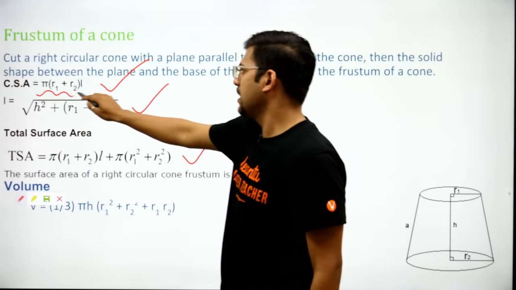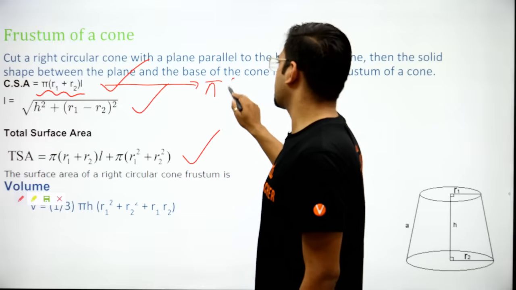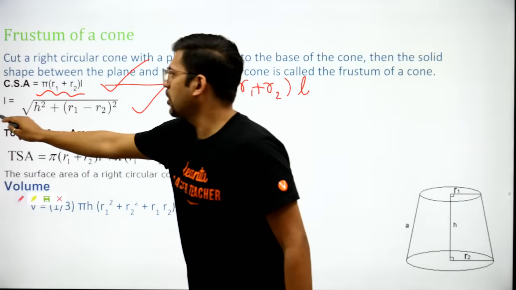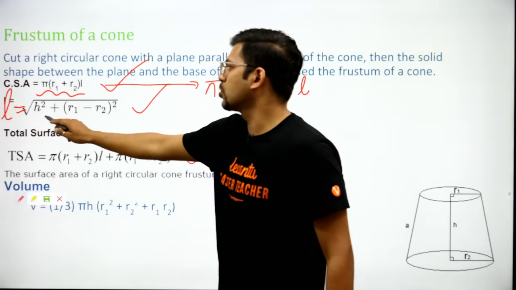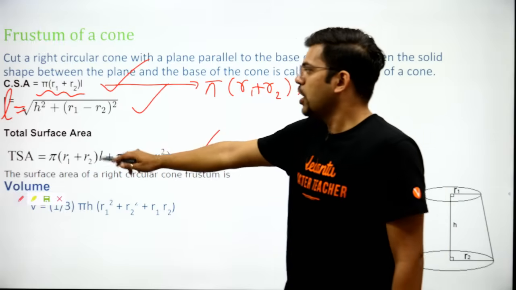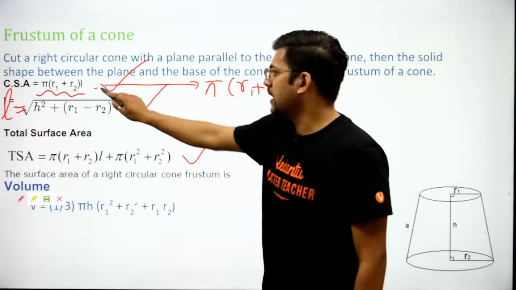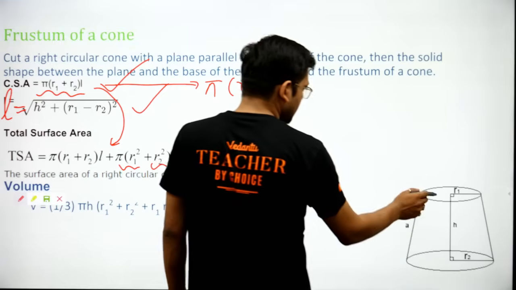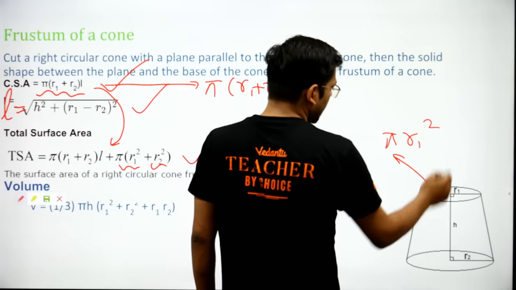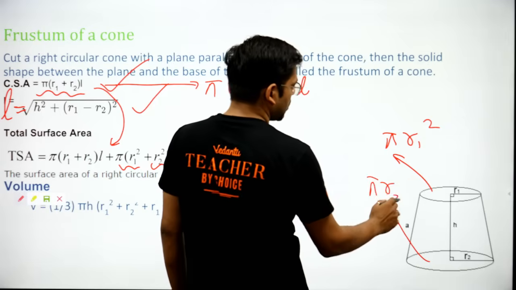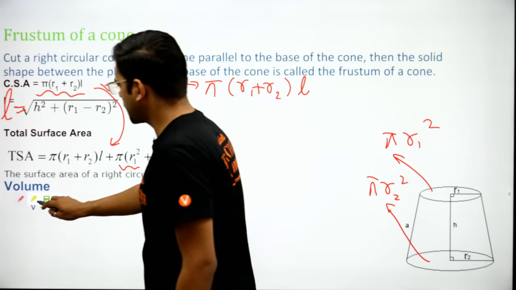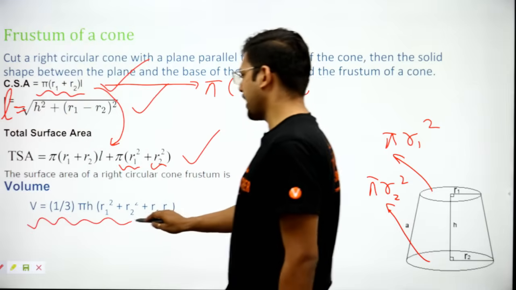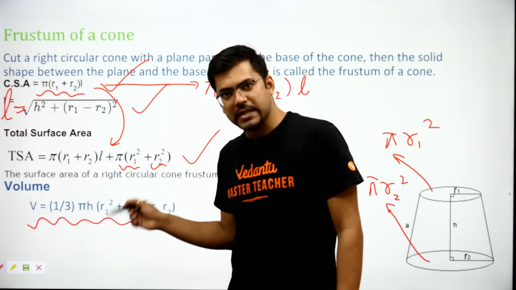This is the curved surface area: pi times (R1 plus R2) into L. L is the slant height. The formula for L is the root of h square plus (R1 minus R2) whole square. The total surface area is the curved surface area plus the area of the top, pi R1 square, and the bottom, pi R2 square. This is the top, pi R1 square, and this is the bottom, pi R2 square. I am clear with this, and this is the volume.